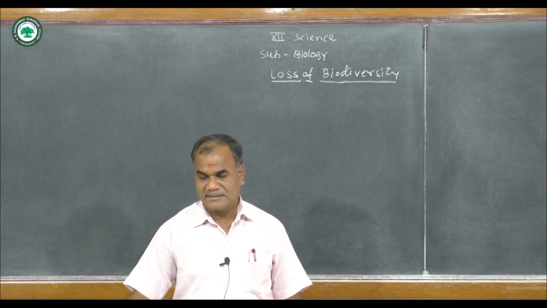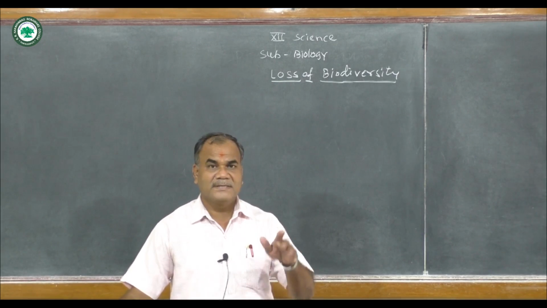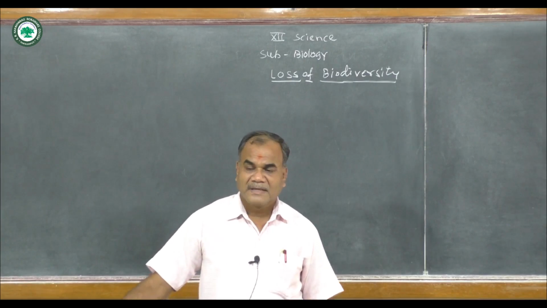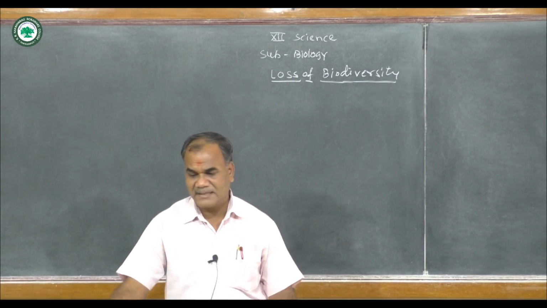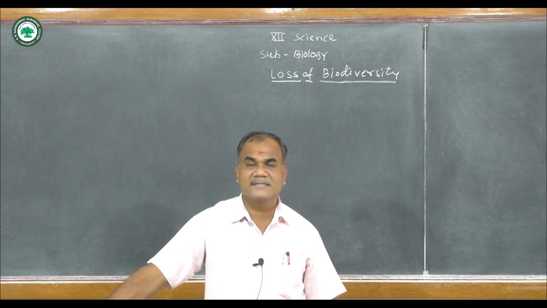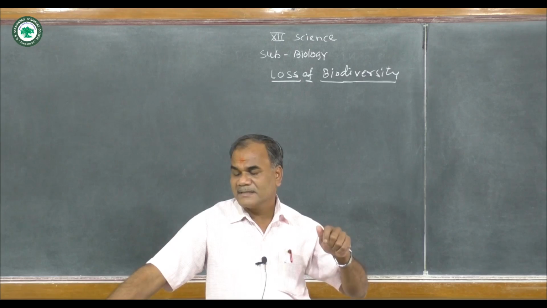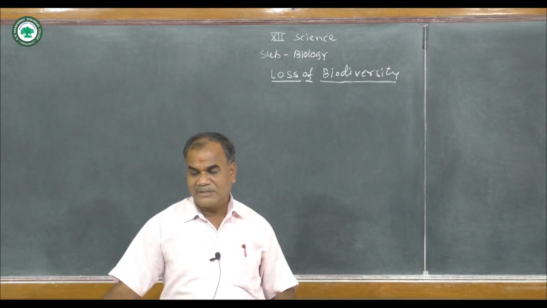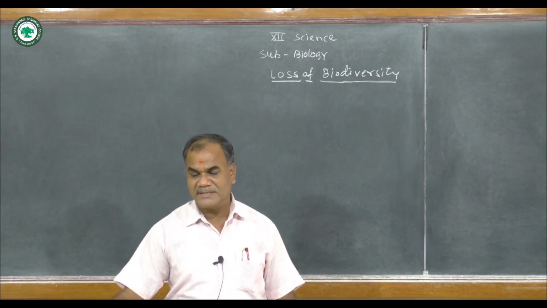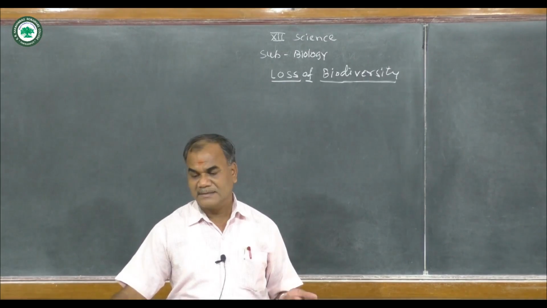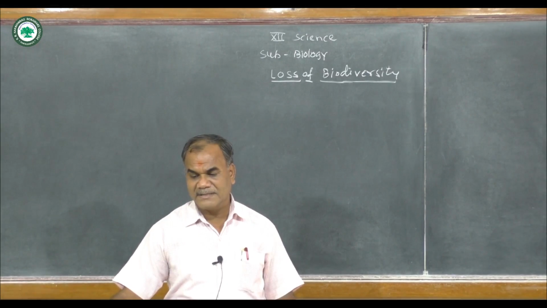that is, anthropogenic extinction. Here are the three types of extinction: one is natural extinction, second is mass extinction, and last is man-made extinction. What is natural extinction? Damage to biodiversity takes place due to both natural and man-made reasons.